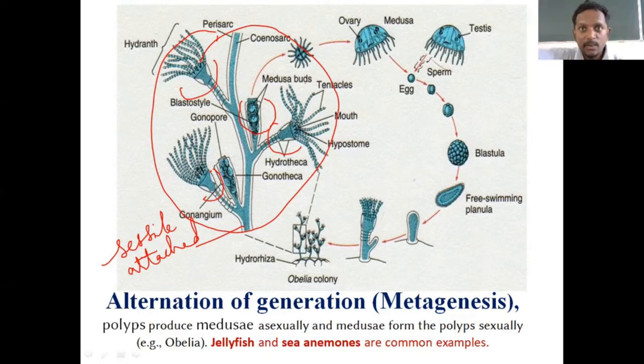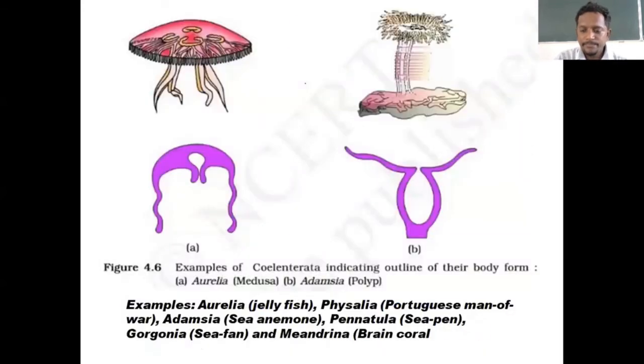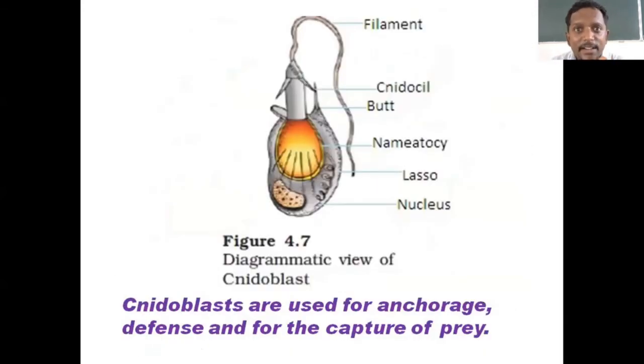It will attack, it will capture the food, it will eat. It uses these tentacles as offensive and defensive in function, and also it helps in feeding itself. So now these tentacles, which are like long thread-like, if you see, these tentacles will be having these cells.